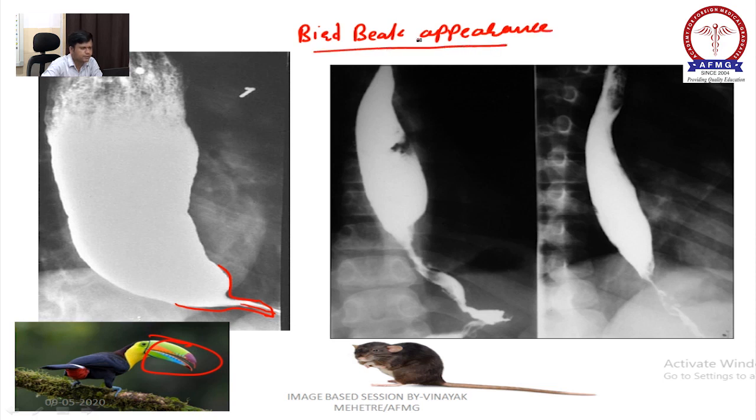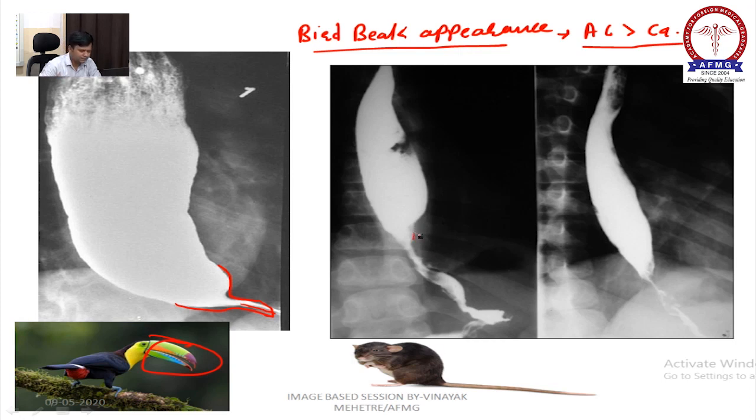What is this? Bird beak, parrot beak, pencil tip appearance, right? This is mostly seen in achalasia cardia rather than cancer esophagus, right? Bird beak is more common in achalasia cardia,